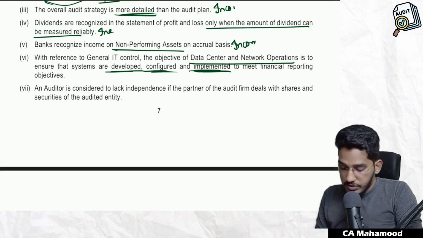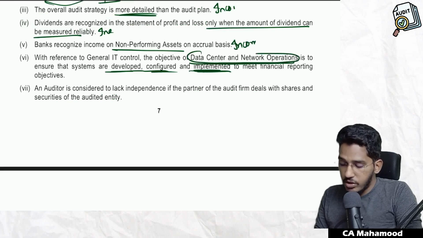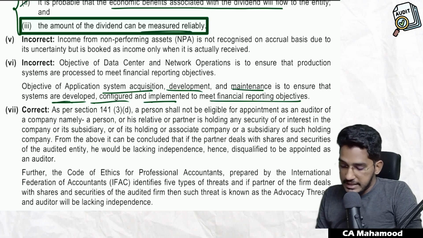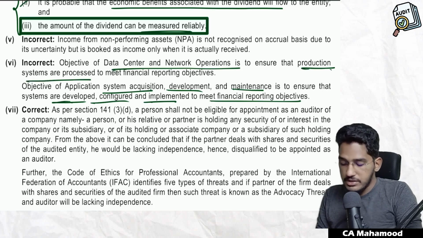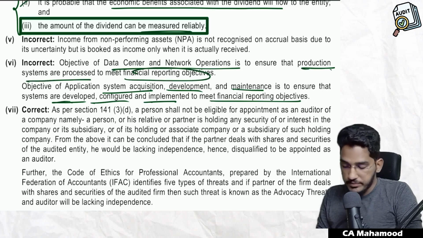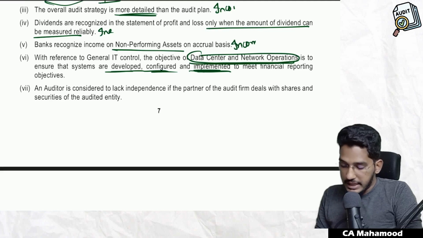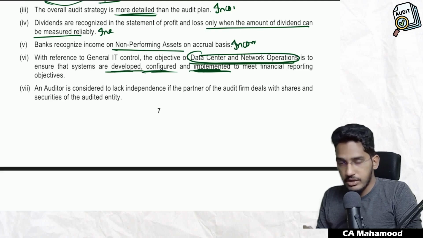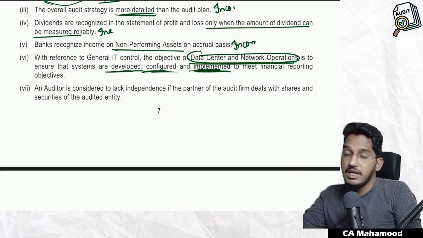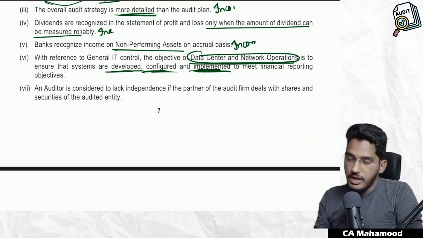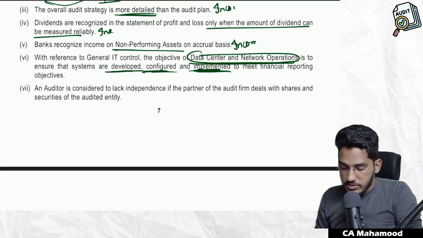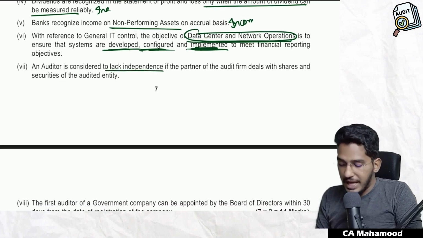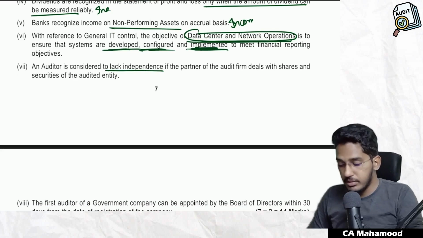System acquisition, development and maintenance: these controls look after whether systems are developed, configured, implemented to meet the financial reporting objectives. In the question, they are talking about data center and network operations. The controls over data center and network operations deal with whether production systems are processed to meet financial reporting objectives. But in the question they have said data center and network operations deal with whether systems are developed, configured and implemented. No, that is actually the responsibility of system acquisition and development controls, not data center and network operation controls.